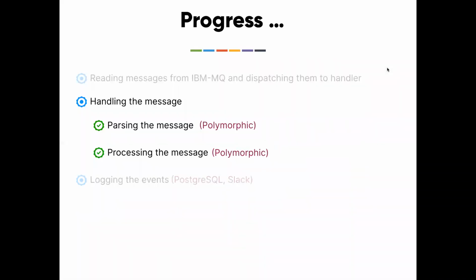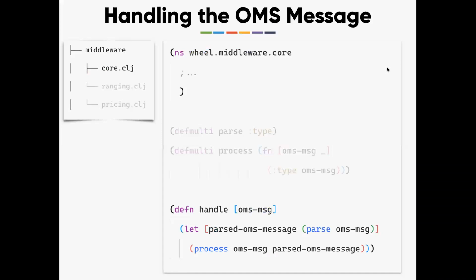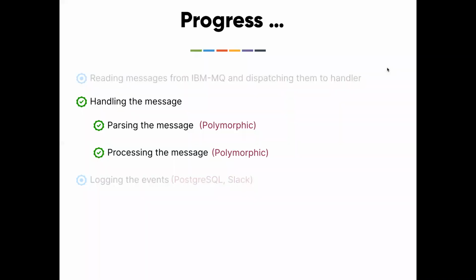Now we tick these two things. The final part is the handler part. The handler part we earlier implemented as to-do. The implementation is very simple. Pass the message, process the message. That's what handle does, and it does not care about the actual specific implementation. The handle logic, that's the definition, right? Handle logic should parse the message and process it. And that's what we are doing here. Again, I'm focusing on the happy path right now. We'll get back to error handling at later stages of the session. So that's handling the message. With that, we solve the crux of the problem.